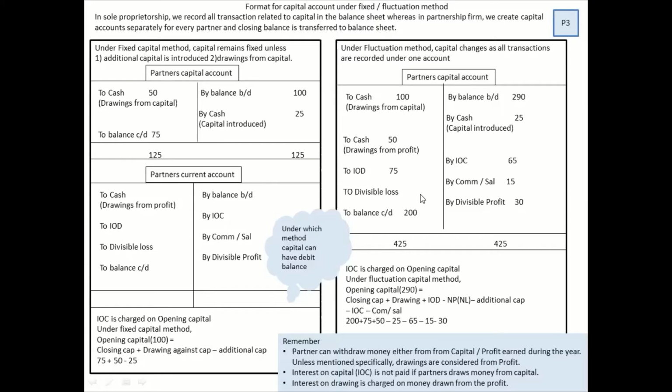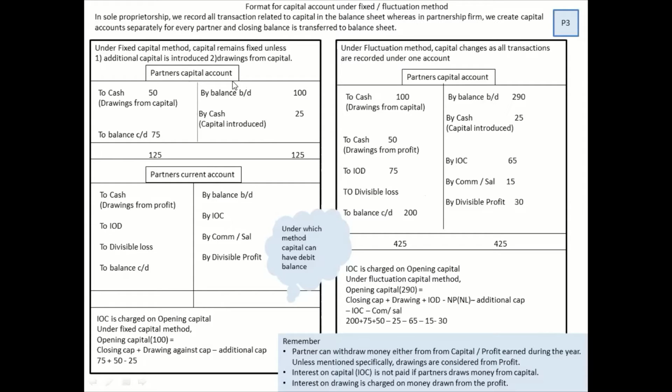This is again a theory question which I had asked in the last year board exam: despite massive loss, the company is not showing a debit balance under fixed capital method. Why? The reason is the losses are recorded in the current account and it will not have an impact on your capital account.